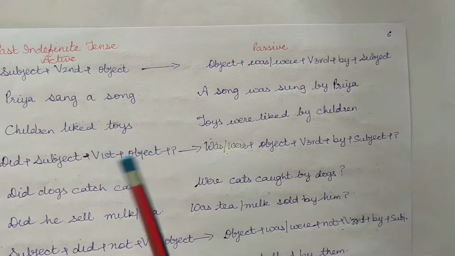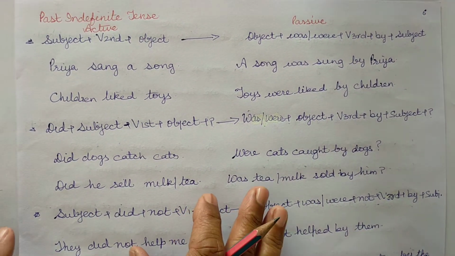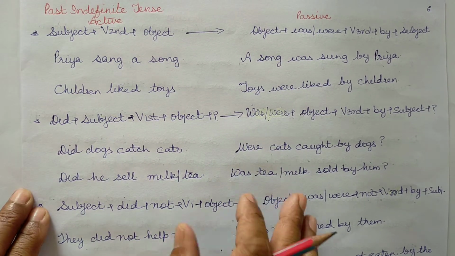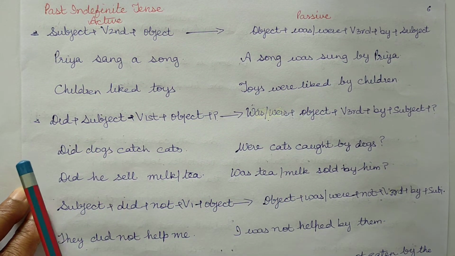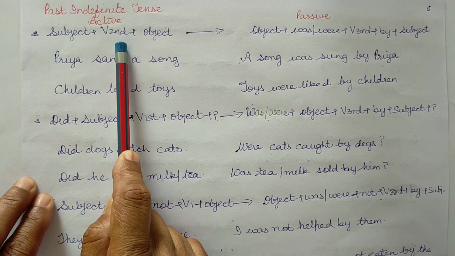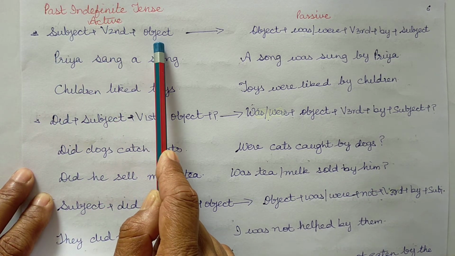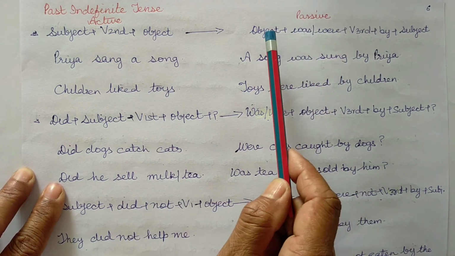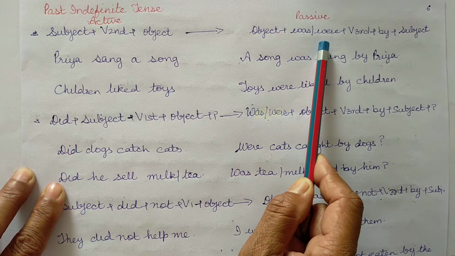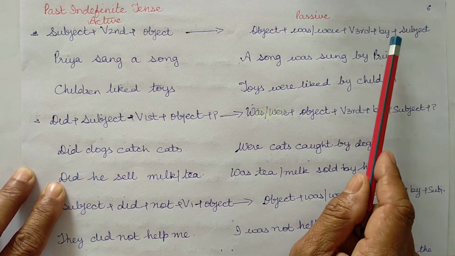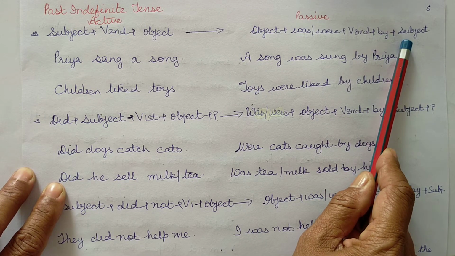So, let us move to our next tense, that is past indefinite. The rule for changing active to passive in past indefinite is subject plus verb's second form plus object in active voice, and in passive, object plus was or were plus verb's third form plus by plus subject.